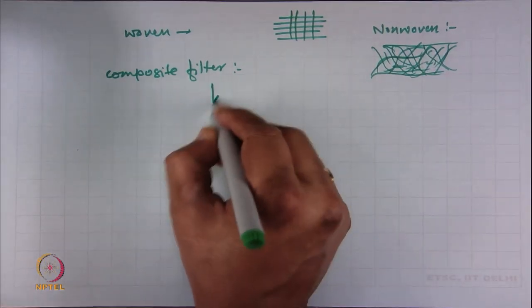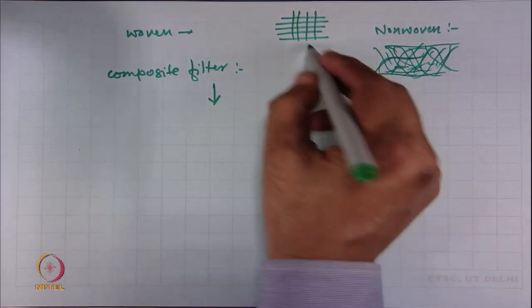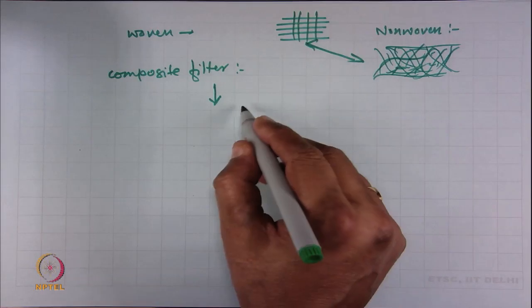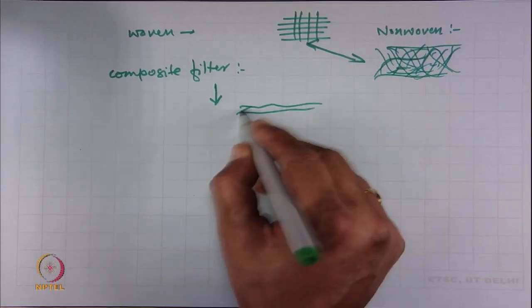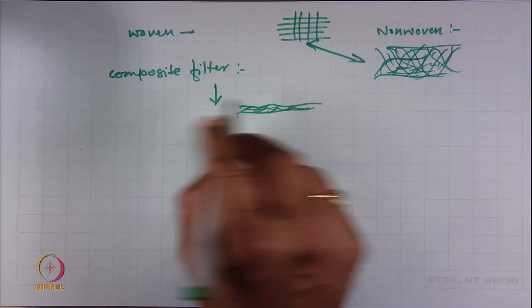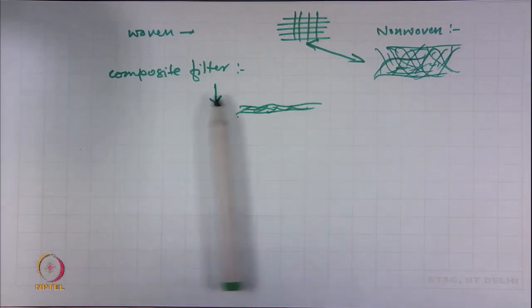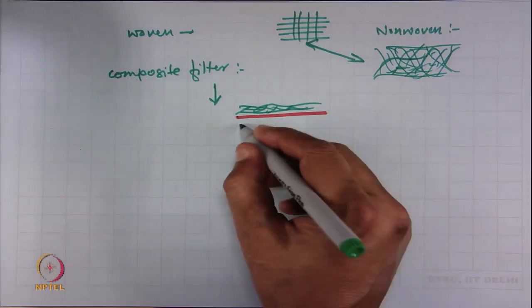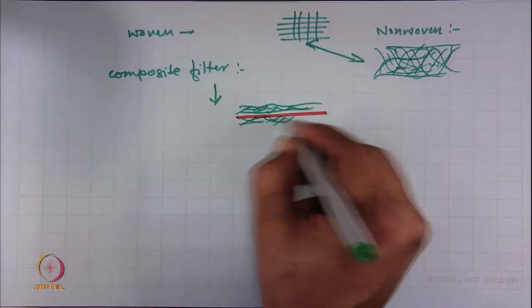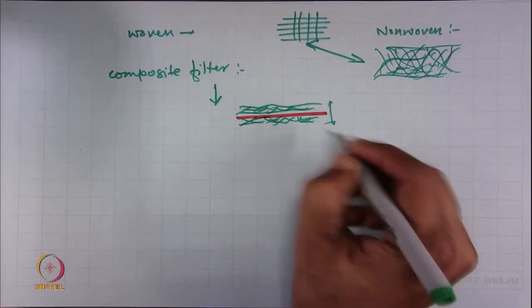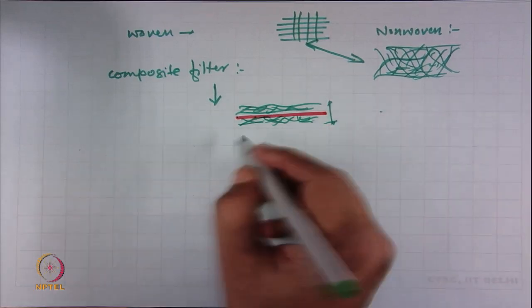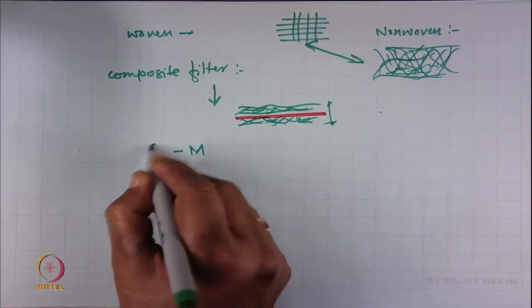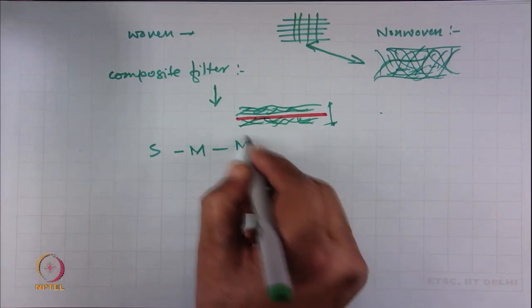And composite structures can be a combined structure of woven and non-woven, like this is a non-woven structure, and here in between we can have a woven structure and then also one layer of non-woven. These types of structures are available, and also we can have, say, melt blown, spun bonded and melt blown non-woven structure.